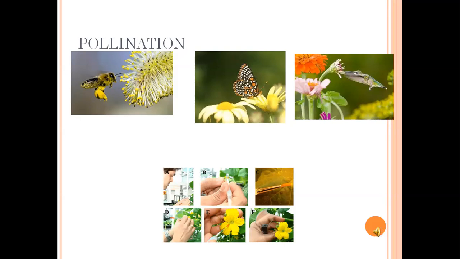choose three or four male flowers, pluck the stamens of these flowers and dust the pollen grains onto a sheet of paper and collect it. Open 5 out of the 10 bags containing female flowers. Brush the collected pollen grains on the stigma with a soft paintbrush. Take care not to damage the stigma. After a few days, we can see the fruit in all bags. This pollination is called artificial pollination.